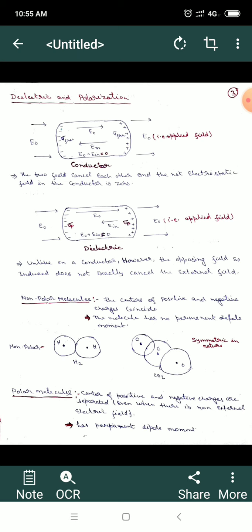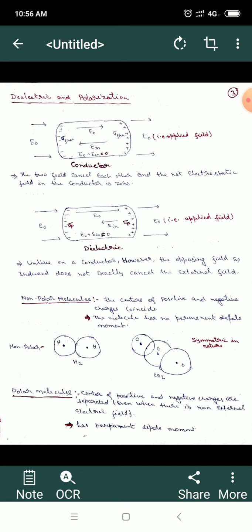But in contrast to the conductor, in the case of dielectric materials, as we have discussed, if we apply an electric field and they are polar dielectrics, the large number of tiny dipoles which are randomly oriented will be aligned in the direction of the electric field. Or if it is a non-polar dielectric, a large number of tiny dipoles will be developed in the presence of the electric field. So that means the dielectric becomes polarized.